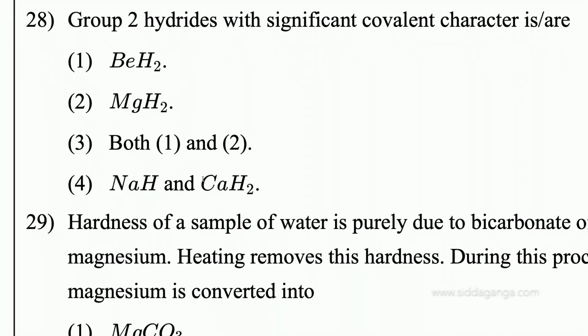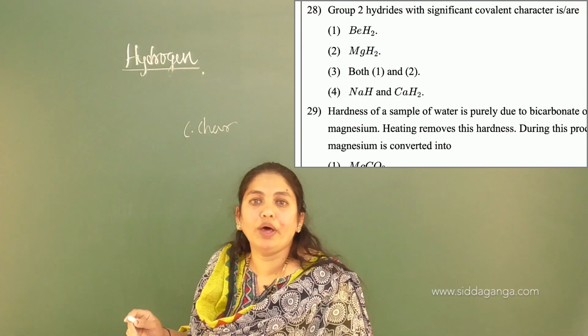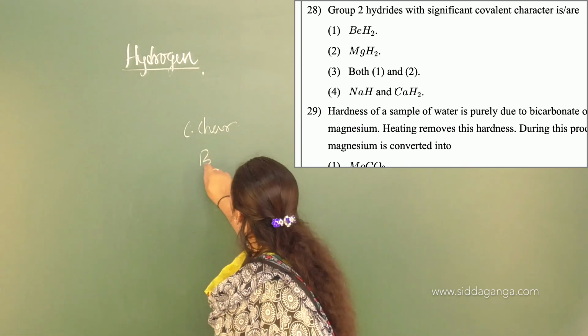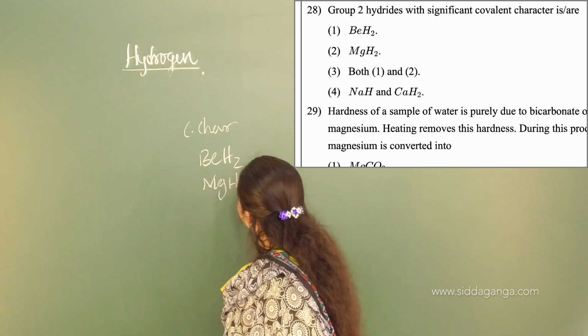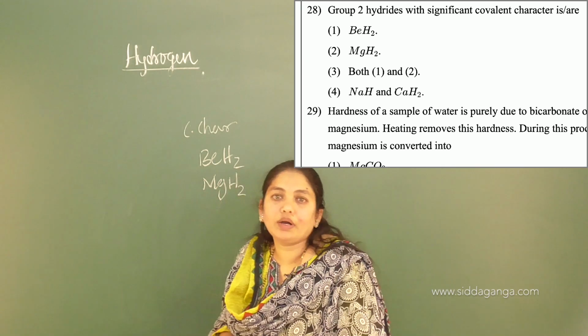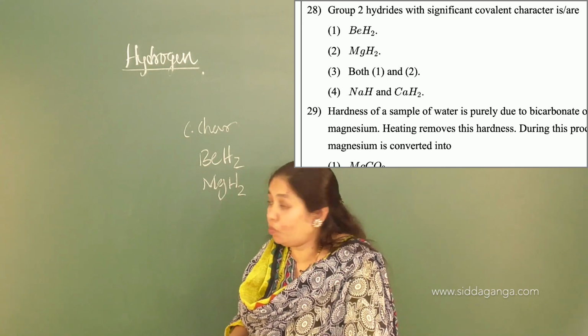The next one: group 2 hydrides with significant covalent character is BeH2, MgH2, both 1 and 2, or sodium hydride and calcium hydride. They ask about the covalent character. So the answer for this one is the third option, both 1 and 2. What is 1? Beryllium hydride. What is 2? Magnesium hydride, MgH2. These two are called covalent hydrides.